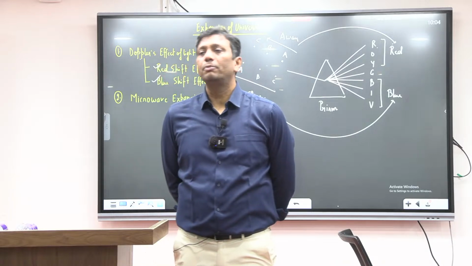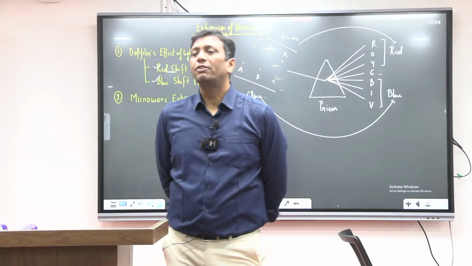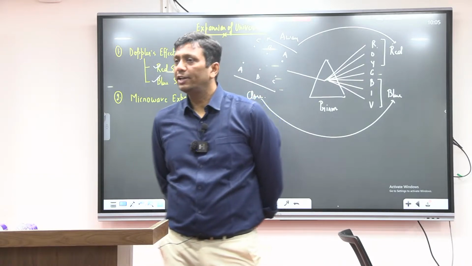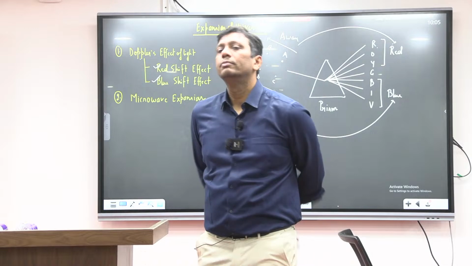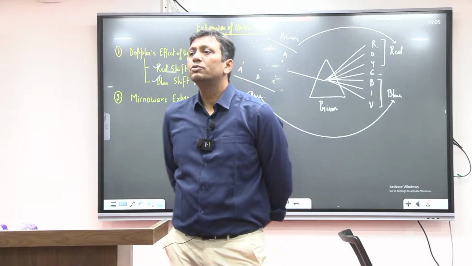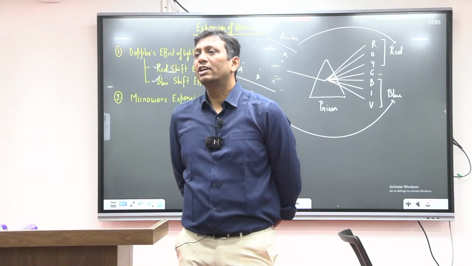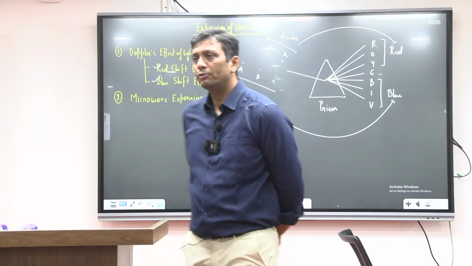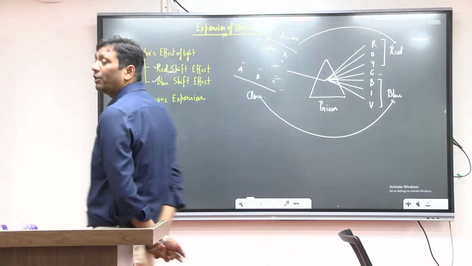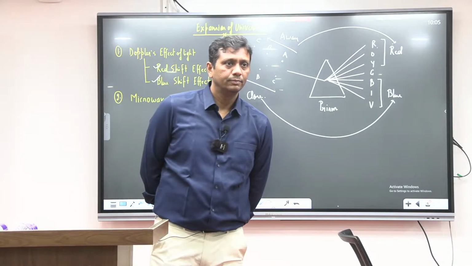The same sunlight passes tomorrow, check tomorrow. After 1 year, again check. After 20 years, again check. After 300, 400, 500 years, my generation to generation will pass and check. If the red color is going to shift, it means the celestial bodies are getting closer or the celestial bodies are moving away. Very good, you understood. Celestial bodies are moving away if it is going to shift toward the red color.